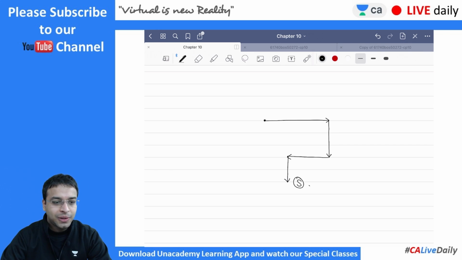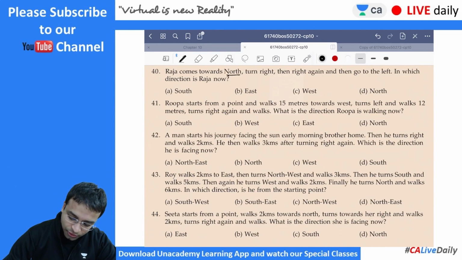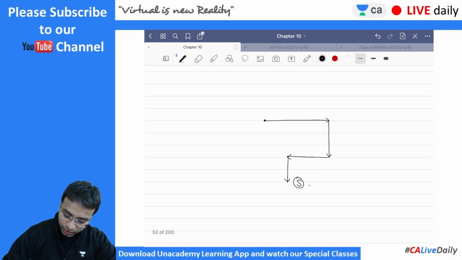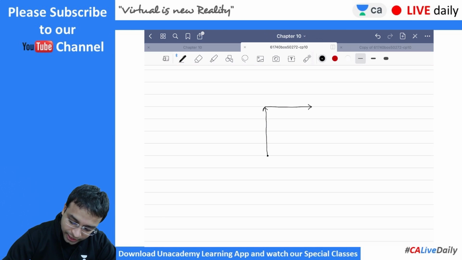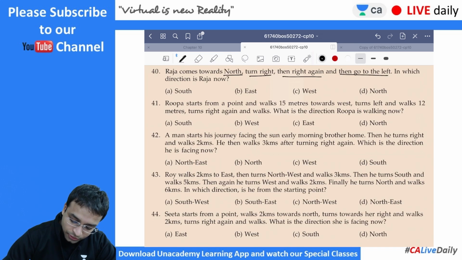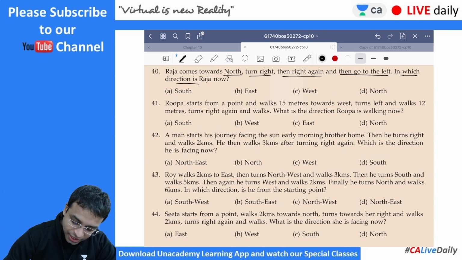The next question is question number 40 that we're going to do today. Raja comes towards north, turns right, then right again, and then goes to the left. In which direction is Raja now? All right. So Raja comes towards north, turns right, then right again, and then goes to the left. In which direction is Raja now?